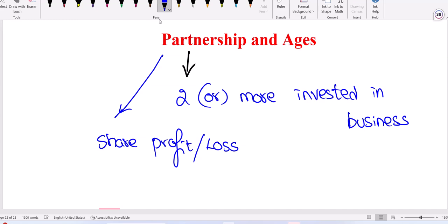If three people started the business, let us say A, B, C, if A invested 10,000, B invested 20,000, C invested 30,000 (there we called it deposit, here investment), then after 1 year, C should get more profit because he invested more. Loss also, C should take more loss. The same ratio, same method applies for profit or loss. But to encourage entrepreneurs and business persons, all questions are given only regarding profit. But if it is loss, we have to apply the same method.